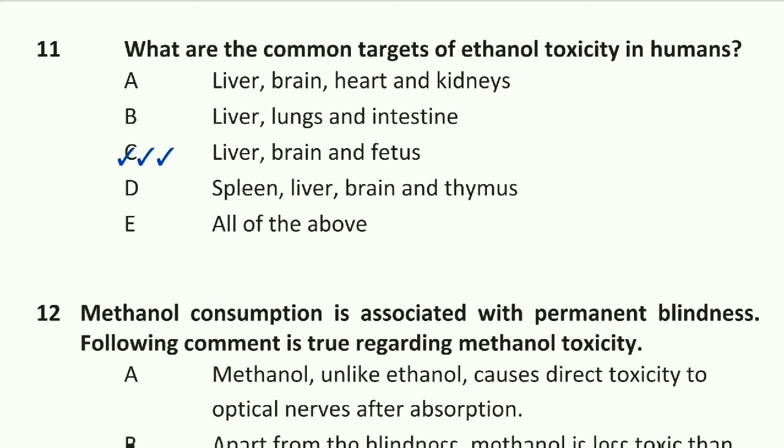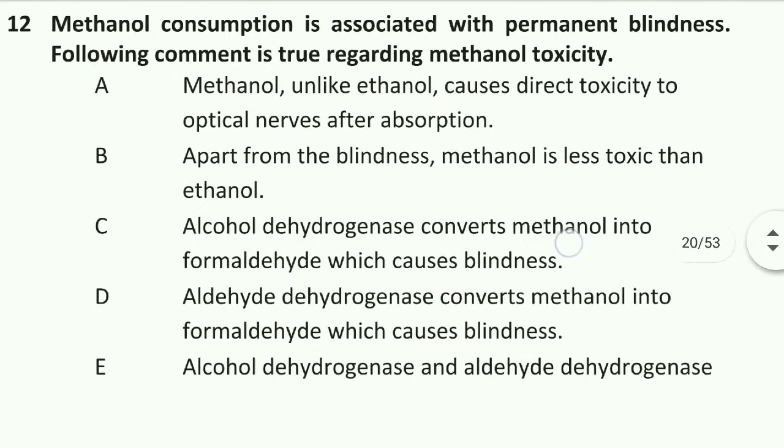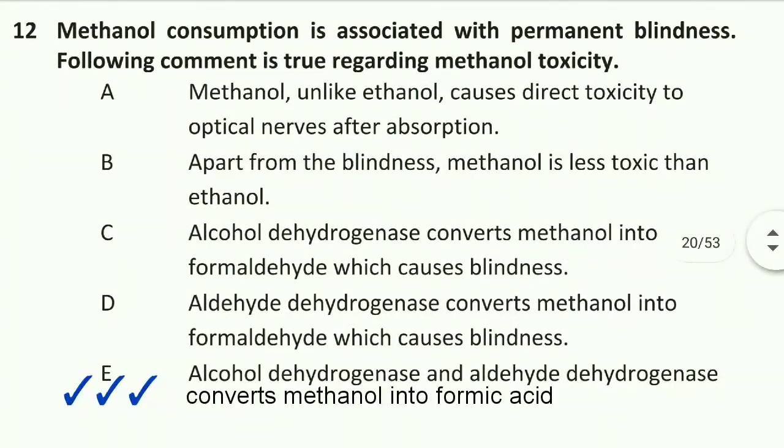Question number 12: methanol consumption is associated with permanent blindness. Which of the following comments is true regarding methanol toxicity? Option E: alcohol dehydrogenase and aldehyde dehydrogenase convert methanol into formic acid, which causes blindness. Option E is right.